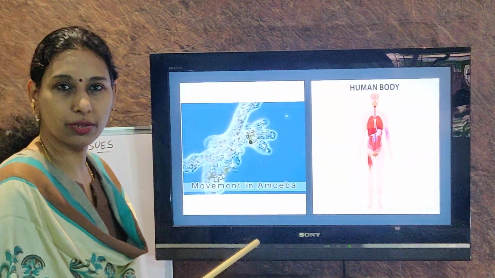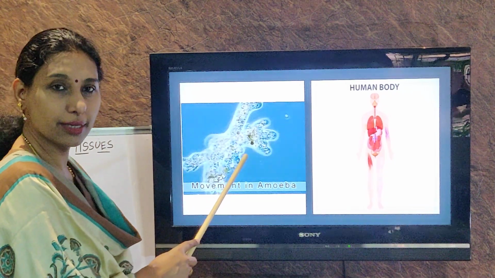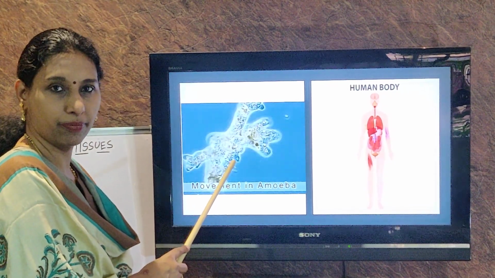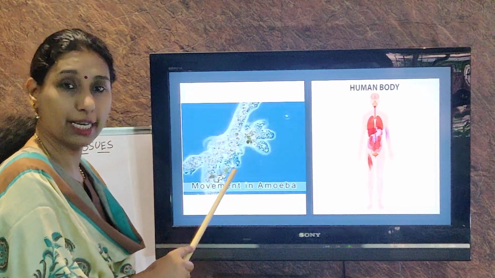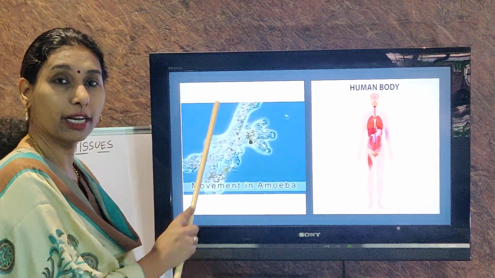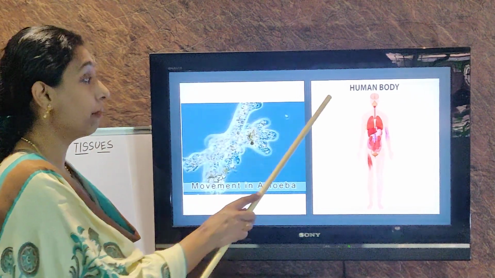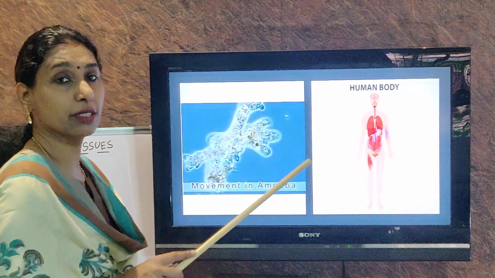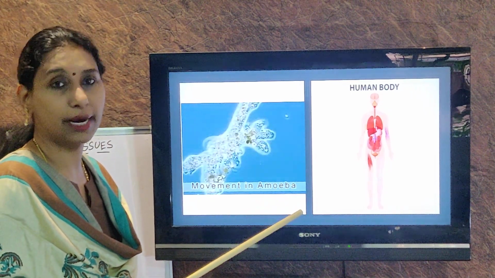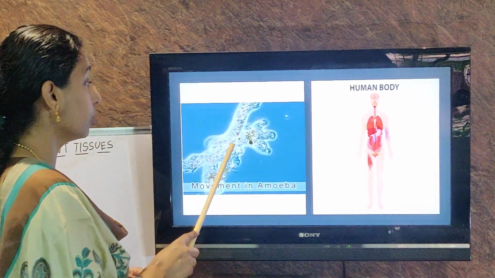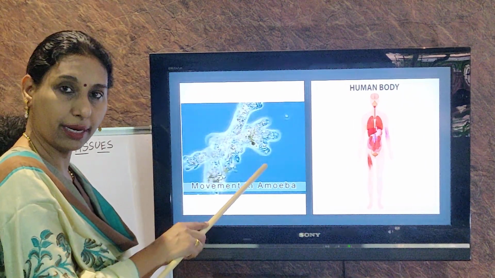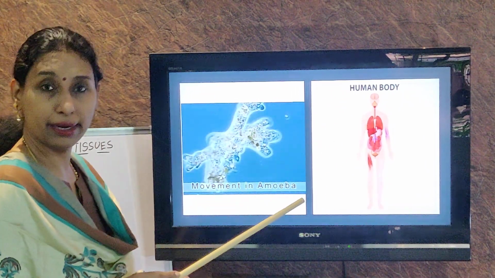Look at this picture, students. Can you recognize this? It's an amoeba, a unicellular organism with the simplest of organization, everything occurring in the same cell itself. And what about the human body? We have so many complicated organ systems inside our body, isn't it? So this is a single cell making all the life processes inside itself. We are the most complicated ones.